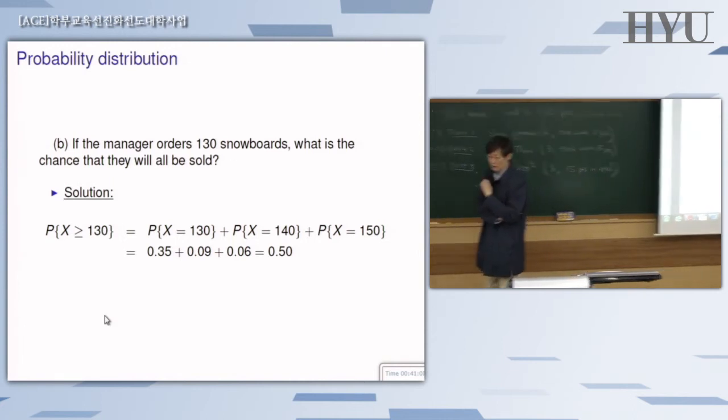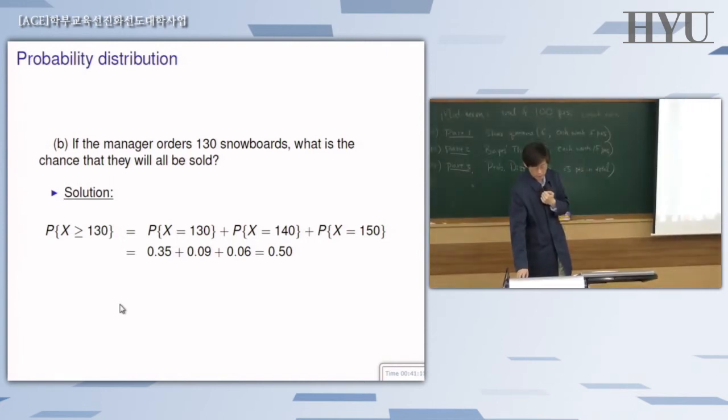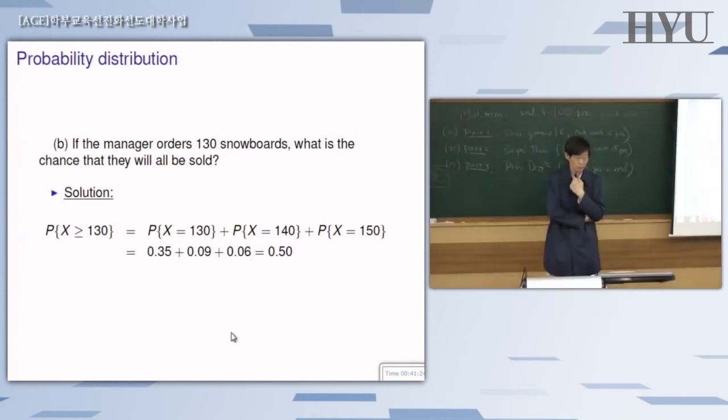Okay. Why do we add up these probabilities? These numbers will be given by the table. Why do we add them up? Because they are disjoint. The first event, demand at 130, is disjoint from the second event, demand at 140, because you cannot have both of them at the same time. It's not possible to have the demand at 130 and at the same time have a demand at 140. So that's why you add up.